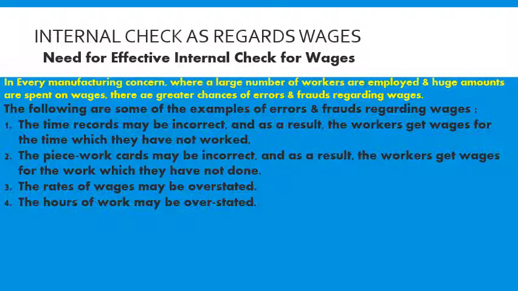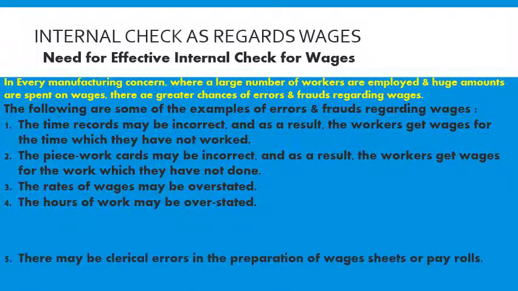So the hours of work will be clearly written in the books of accounts. Sometimes, for example, X has worked for 8 hours, but by mistake it has been recorded that he has worked for 12 hours. That means hours of work may be overstated, so it will be an error or a fraud also.